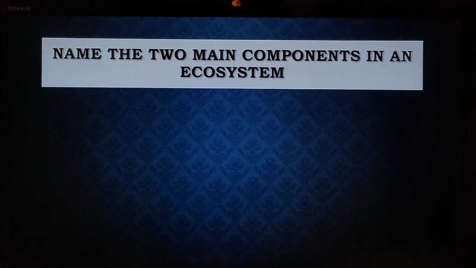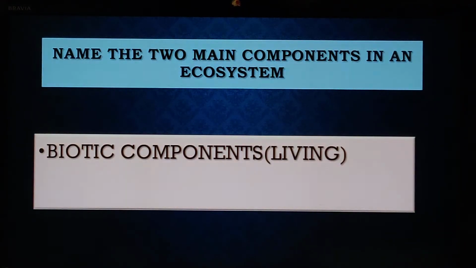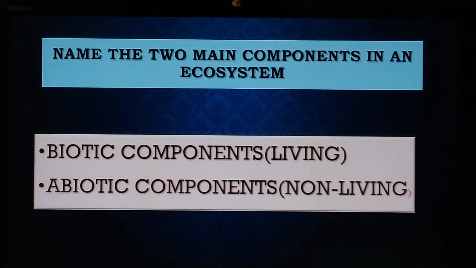Now, name the two components in an ecosystem. It's just a revision for you. It's biotic and abiotic components. If these are the main components, and they are asking you the types, you have to write natural and artificial.